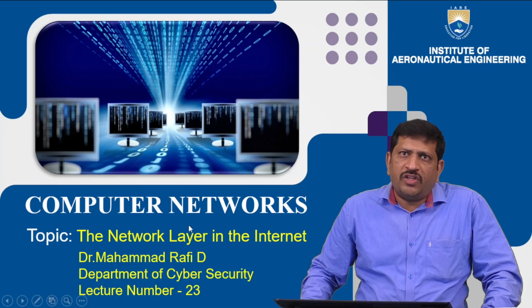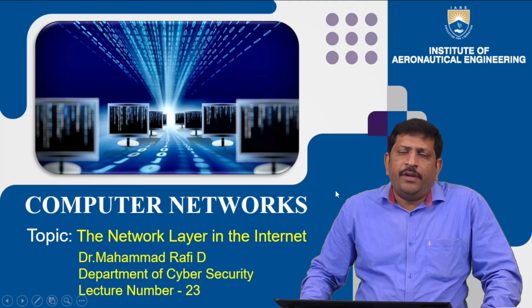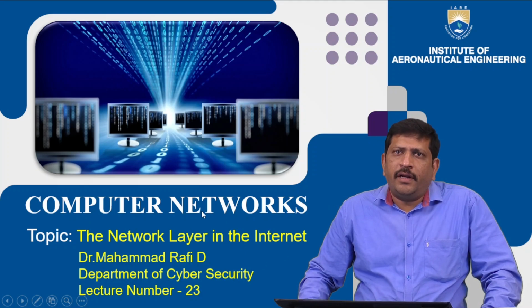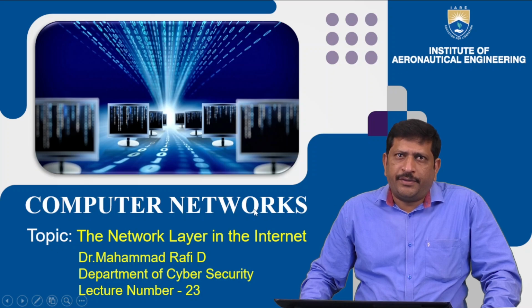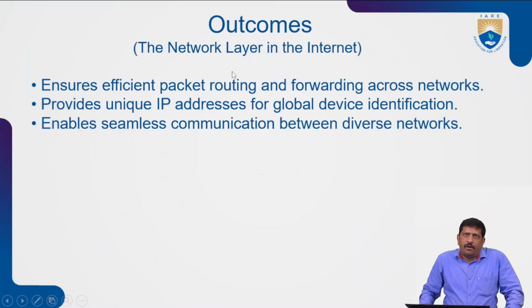Today I want to discuss the computer networks subject, in which the topic is the network layer in the internet. The outcomes of the network layer in the internet are efficient packet routing and forwarding across the network, which ensures an efficient data transfer rate from one network to the other.